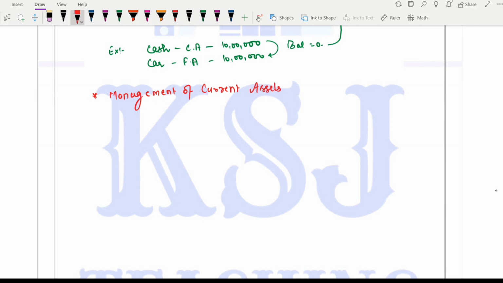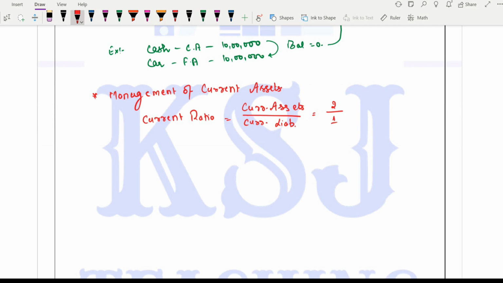We'll study one thing in ratio analysis. We'll study a chapter of ratio analysis where we'll talk about current ratio. Current ratio is what? Current ratio is current assets divided by current liabilities. And they say that the optimal current ratio is 2:1.